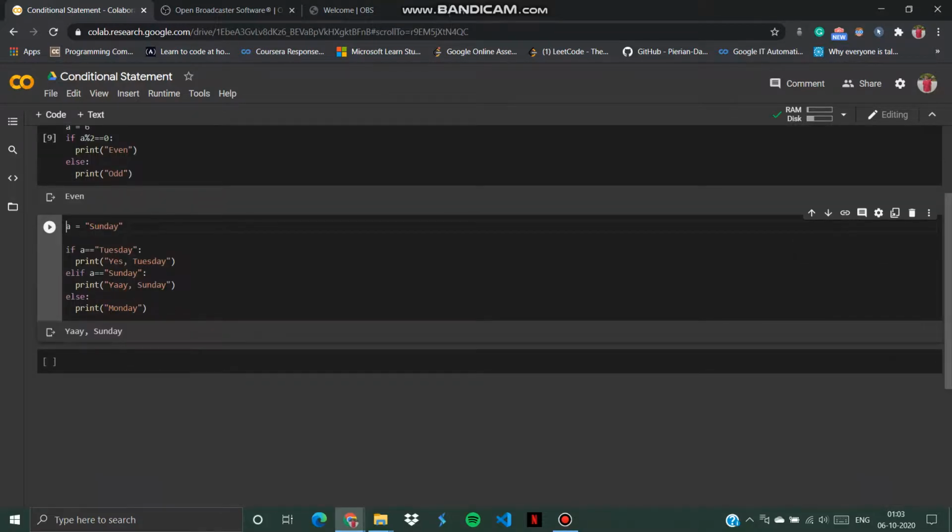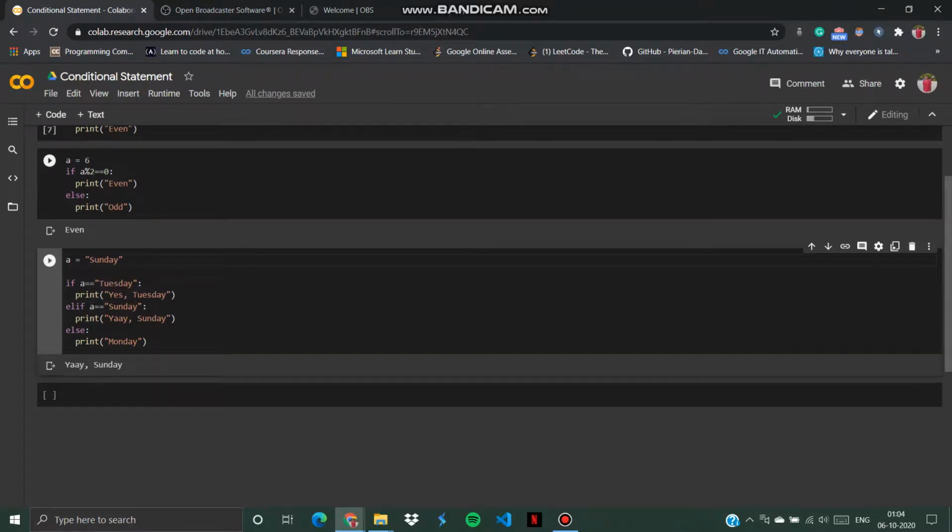Now let us see how the if elif else part is done. Elif is like an else if statement. How do we write an else if statement? If you have knowledge of programming languages such as C or C++, they have an else if statement. But in Python we have the elif statement, which checks for multiple conditions.